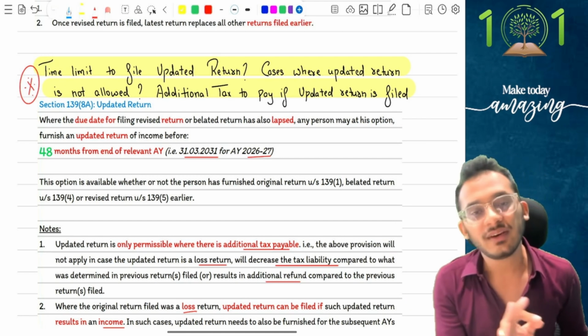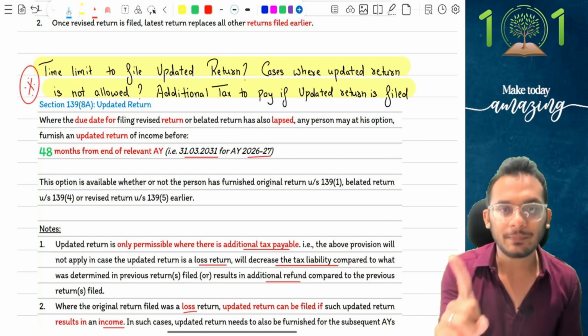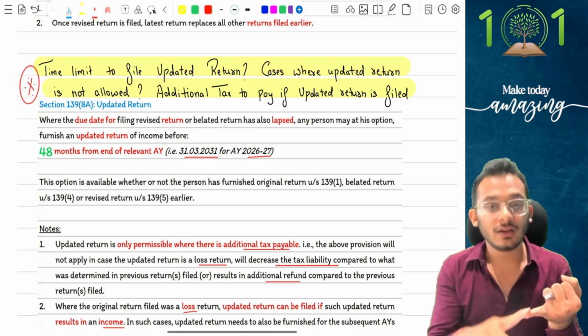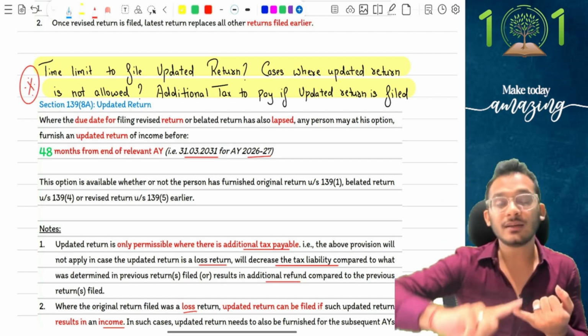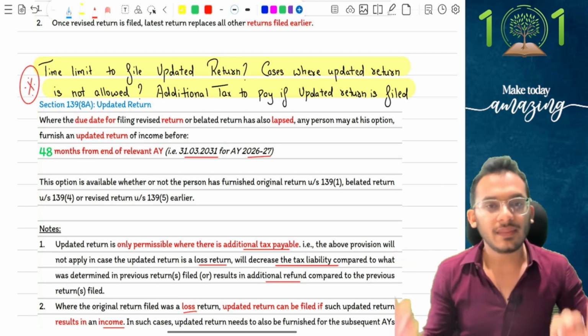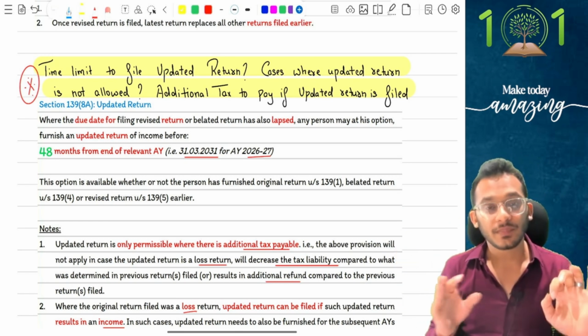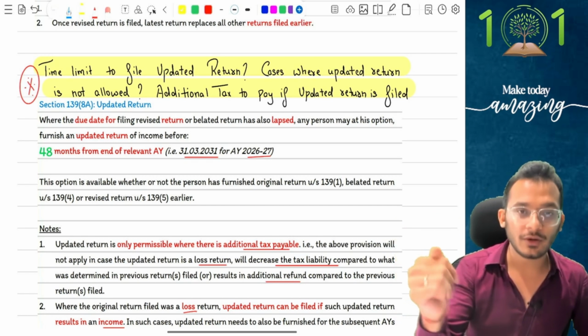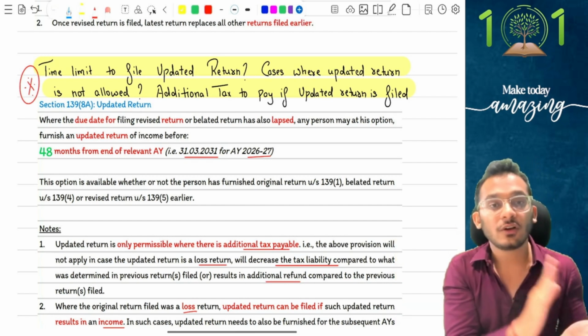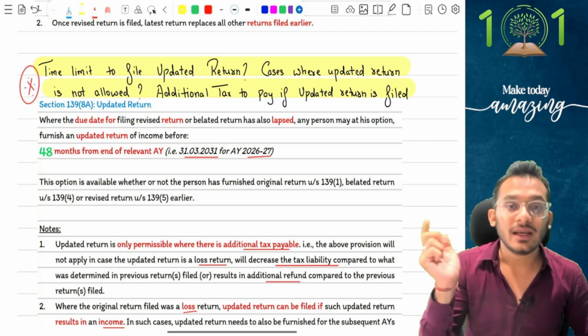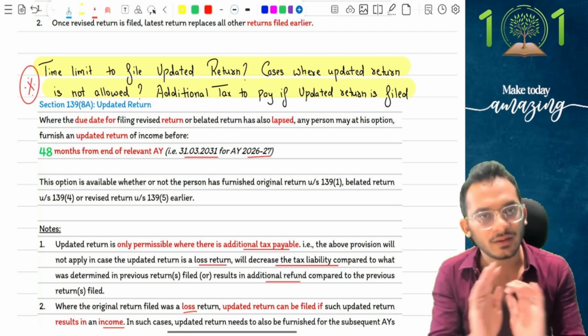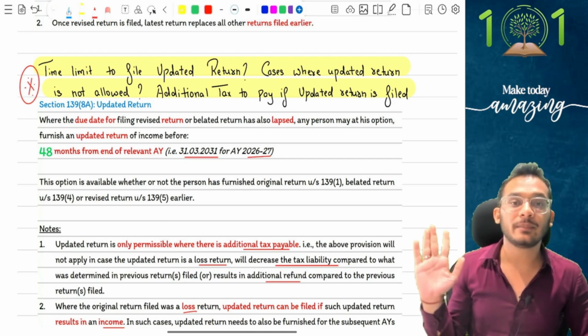But you can only file an updated return if it is going to be department-centric, meaning you should have a loss converted to income. Your income should increase in nature. In that case only you can file an updated return. If in any scenario your income is going to come down from the original return, not allowed. If your loss is going to remain a loss, not allowed. If you're expecting more refund from the department, not allowed. In none of these scenarios will I give you an updated return.